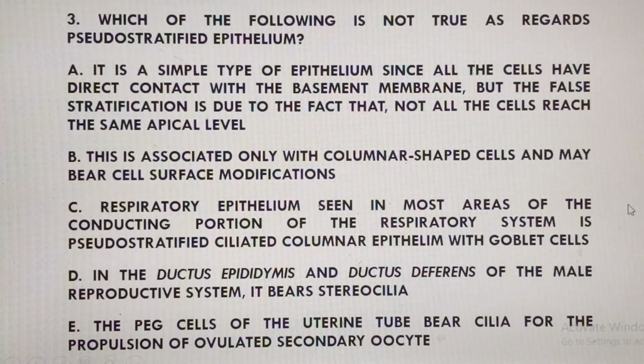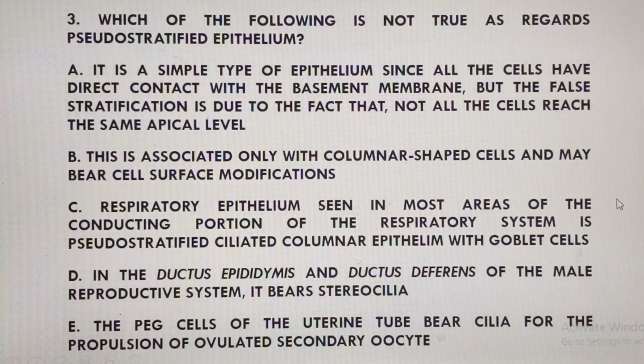Now, option B says this is associated only with columnar shaped cells and may bear cell surface modifications. That's a very true statement. Yes, we see that pseudostratified epithelium is restricted to what we call pseudostratified columnar epithelium. We can't have pseudostratified squamous or pseudostratified cuboidal. We have only pseudostratified columnar cells, and may bear cell surface modifications, which are specializations like stereocilia, talking about cilia. Okay, so these are some examples that we have with regard to that one.